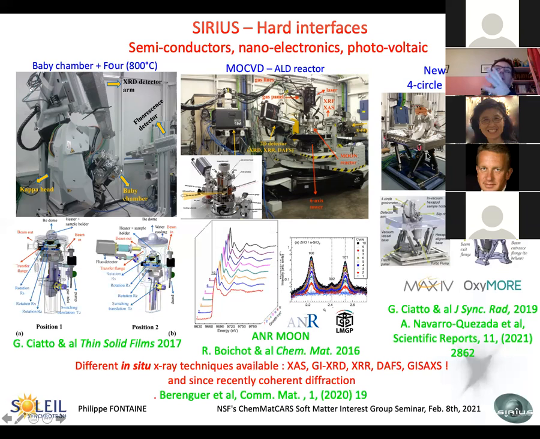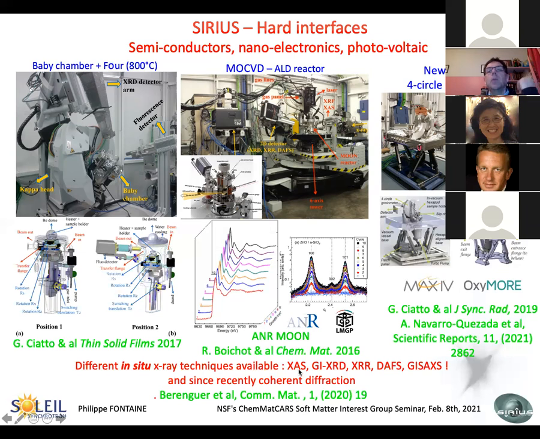And we have, since 2 years now, a new four-circle diffractometer fully under vacuum. This diffractometer can be connected to the vacuum of the beamline. The beamline has no window, so we can work down to the aluminum edge at 1.4 kiloelectron volts. With that, we are able to make most of the X-ray techniques for surfaces.